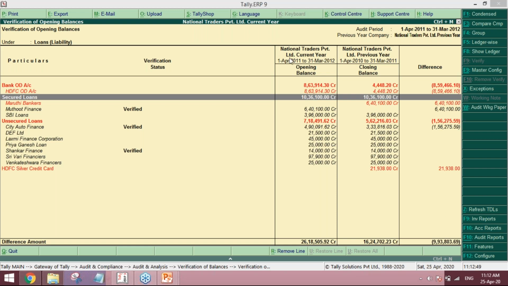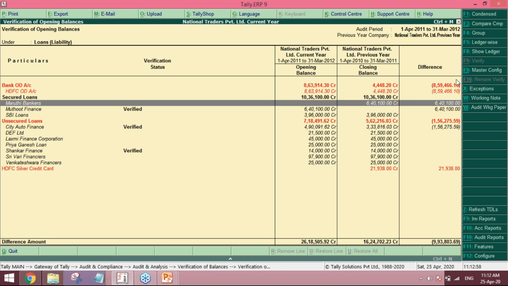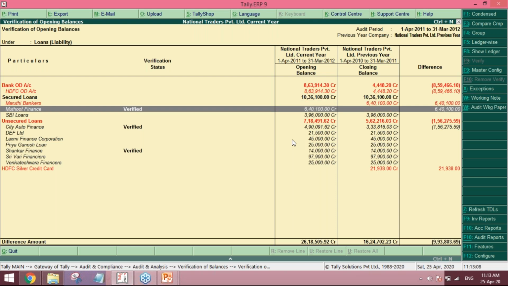It was in the name of Maruti Bankers. If you are okay, then fine. This year the company name has changed. So this is how we compare: in the previous year the same balance was there, but under some other ledger name, and in the current year it is under another ledger name.